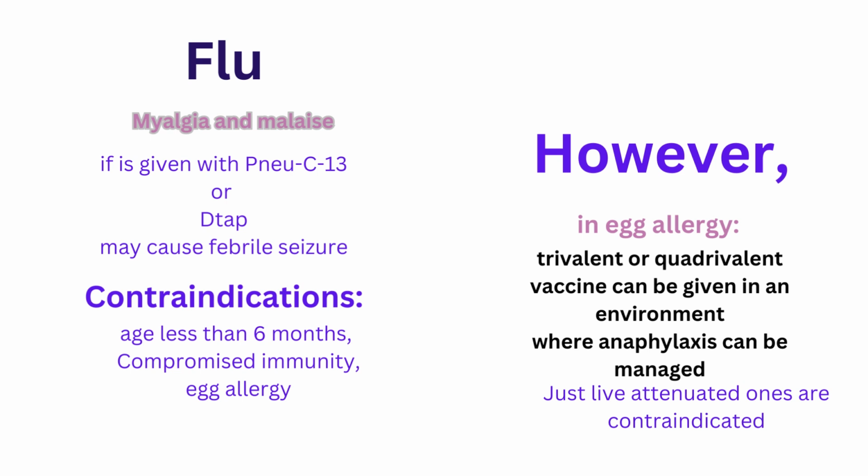What are the contraindications of the flu vaccine? Age less than 6 months, compromised immunity, and egg allergy. In egg allergy, trivalent and quadrivalent vaccines can be given, but it should be in an environment where anaphylaxis can be managed. But the live attenuated vaccines are contraindicated in egg allergy.